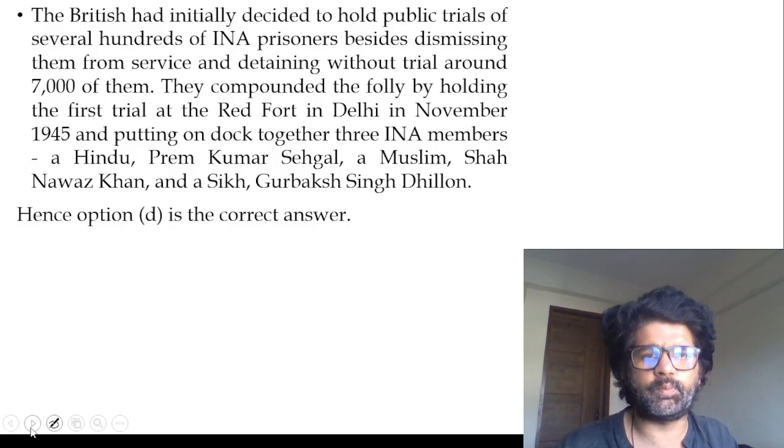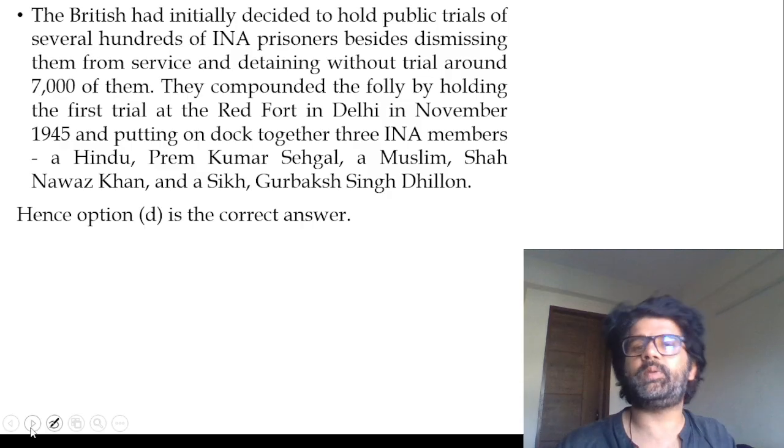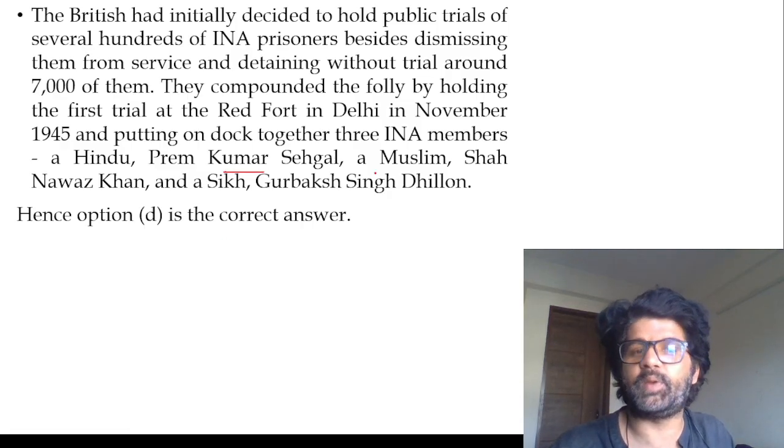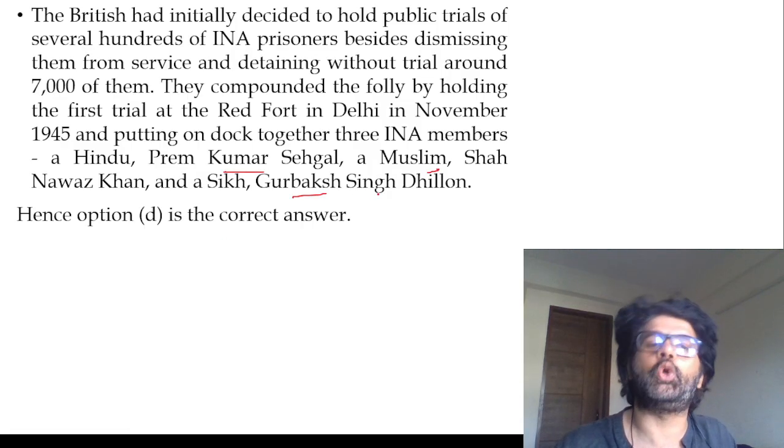They started fighting against the Britishers, and that's why they were charged with treason, and these INA prisoners were put to trial. All three people belonged to different religions: Hindu, Prem Kumar Sehgal, Muslim, Shah Nawaz Khan, and Sikh, Gurbaksh Singh Dhillon.